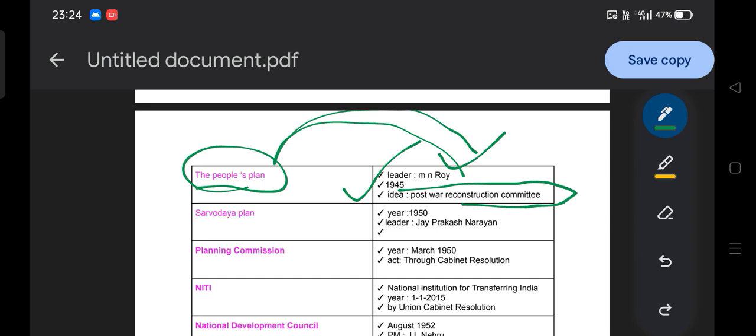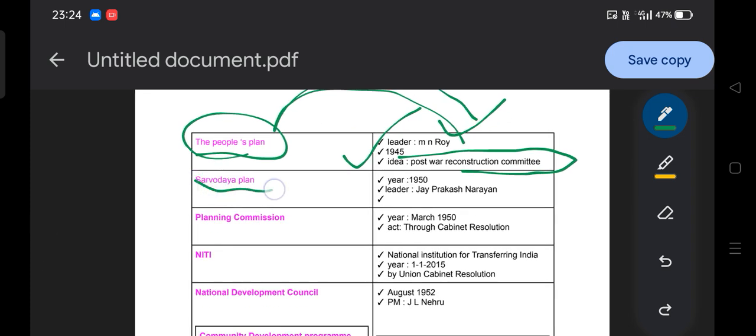Whether it is a developed country, developing country, or underdeveloped country, I believe this is clear. Then the Sarvodaya Plan is basically from the 1950s.